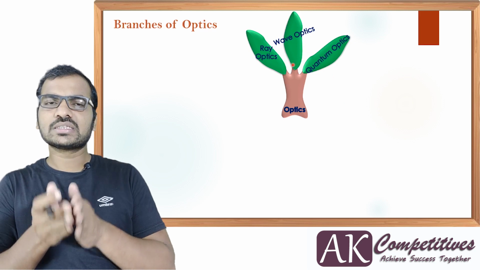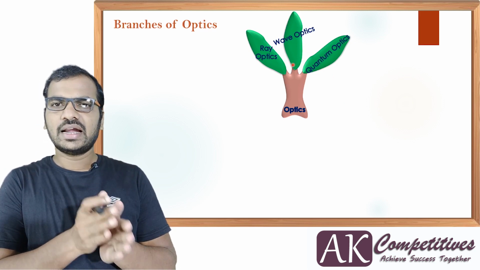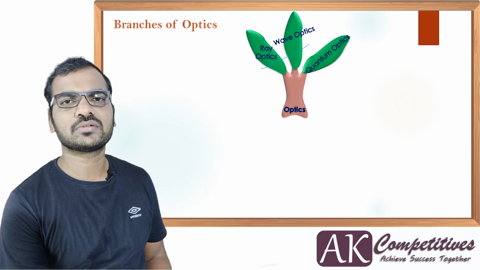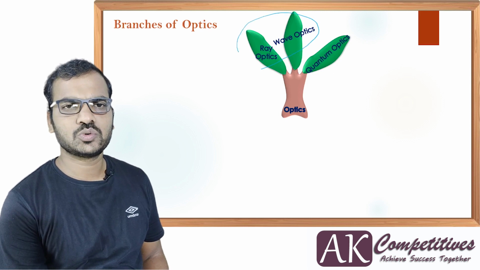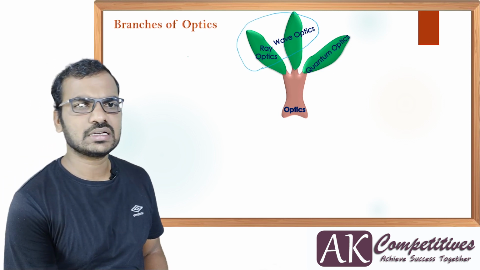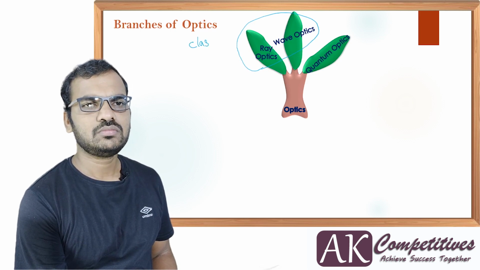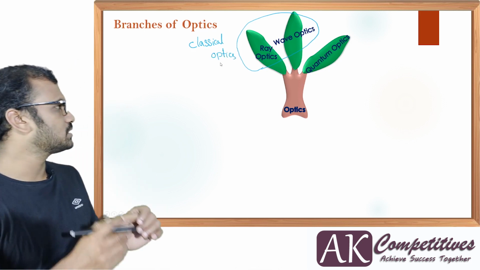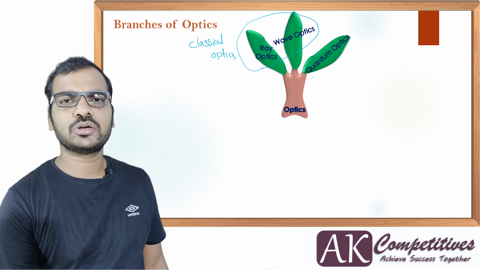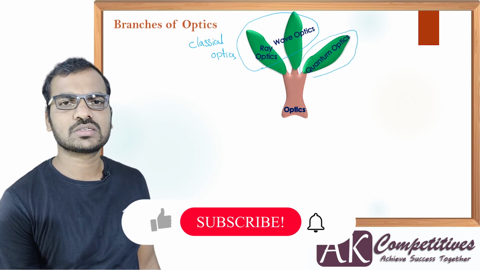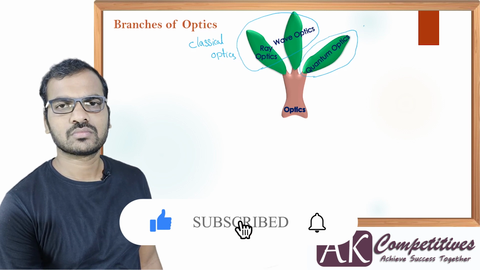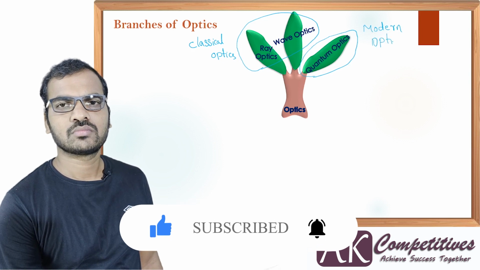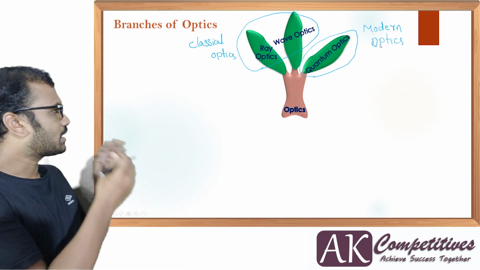Ray optics and wave optics together are called classical optics, and quantum optics alone is called modern optics.